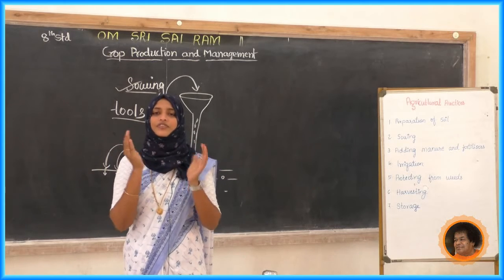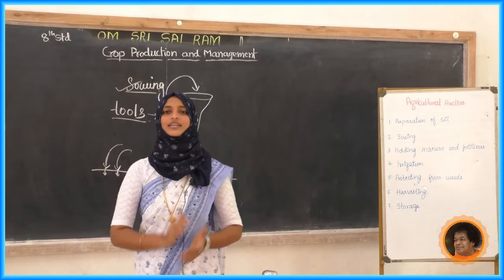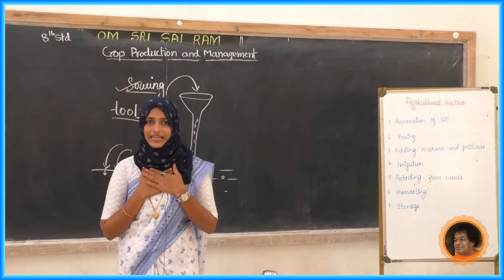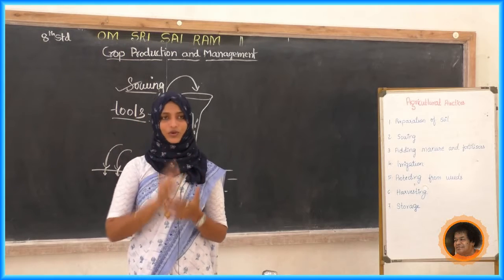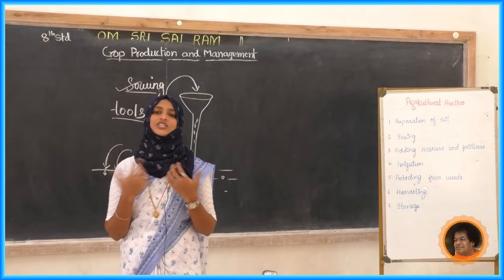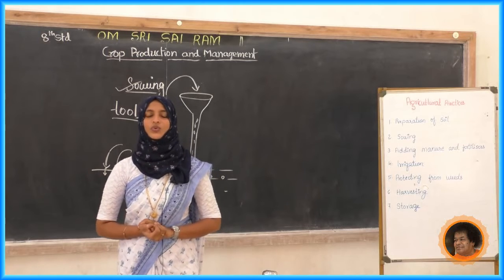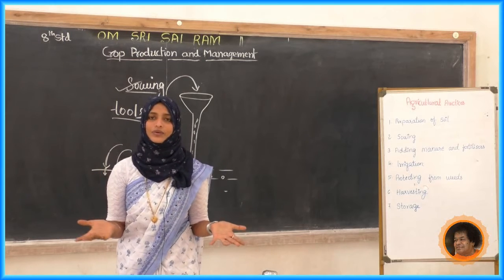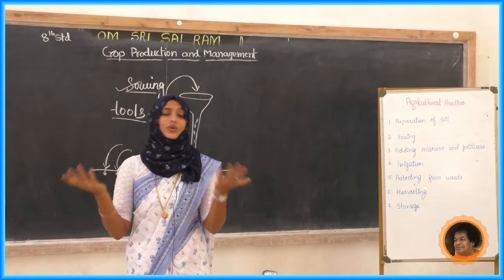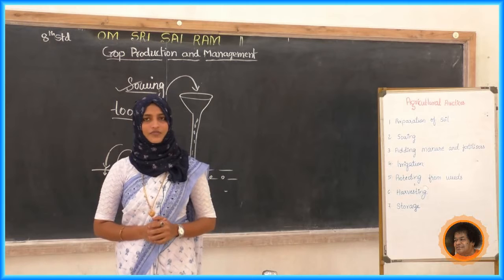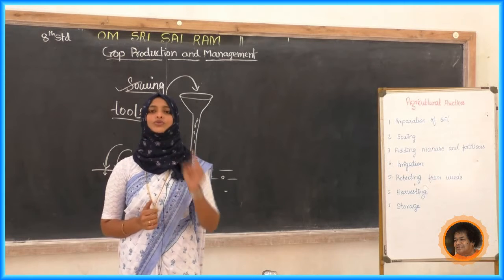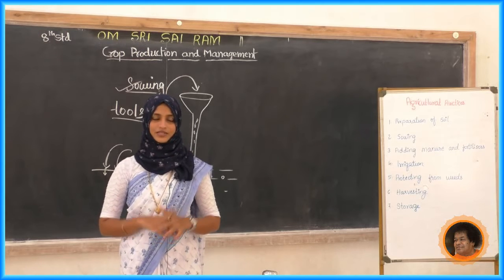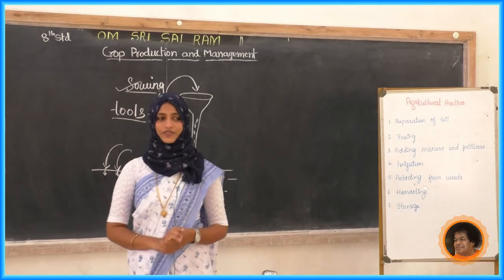If a particular nutrient is not there in our soil, just imagine, students, I have a field, and in my field there is a deficiency of nitrogen. What measures can I take to overcome this? I have to use chemical fertilizer. If I am adding manures, that is a bio-fertilizer, I don't know whether I am getting that nitrogen as a nutrient. So I have to add, but only the minimum quantity. I can't simply add more and more of that fertilizer.